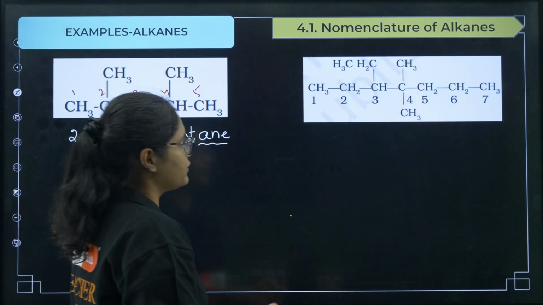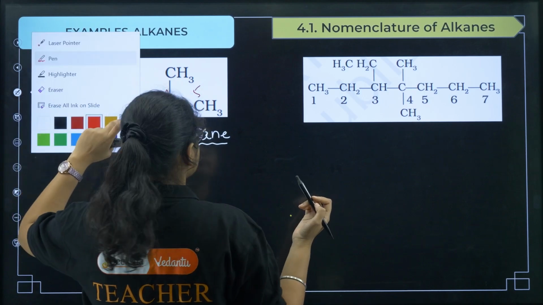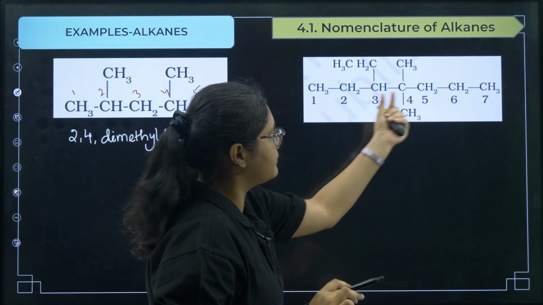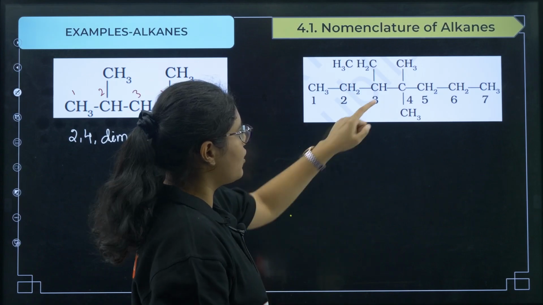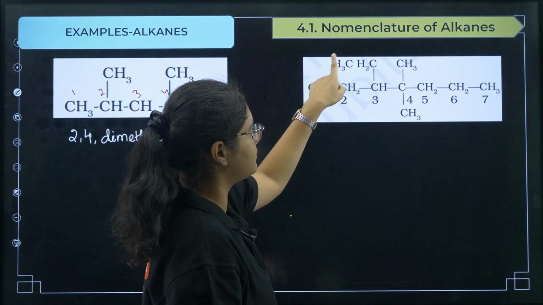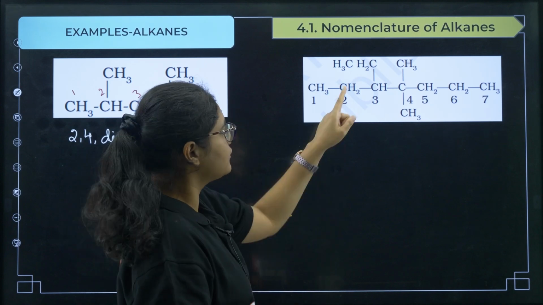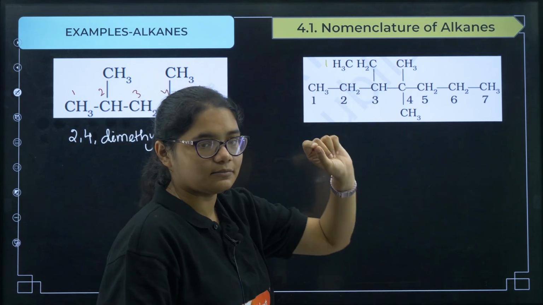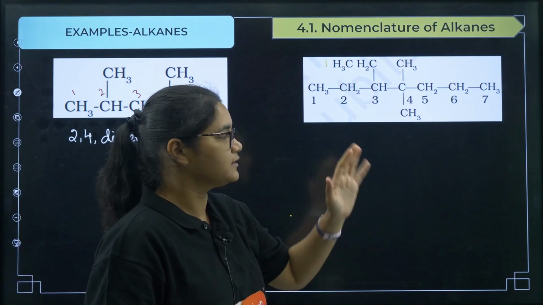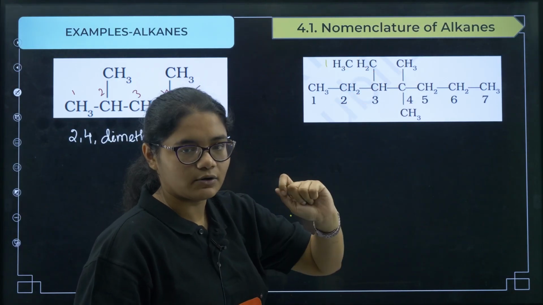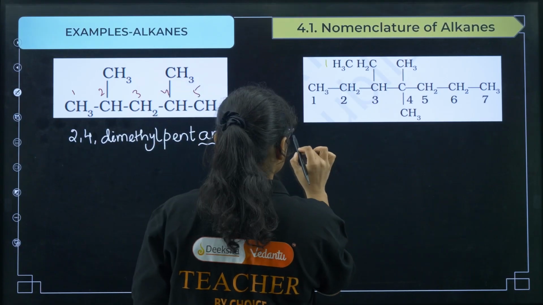Next, let us see the next question. This question I have already numbered for you, 1, 2, 3, 4, 5, 6, 7. 7 carbon chains are there. Now you see, on the 4th carbon you have 2 substituents, and on the 3rd carbon you have 1 substituent. The 3rd carbon substituent name is ethyl, 4th carbon substituent is methyl. So which one will come first? The ethyl will come first based on the alphabetical order. So what I will get? 3-ethyl.